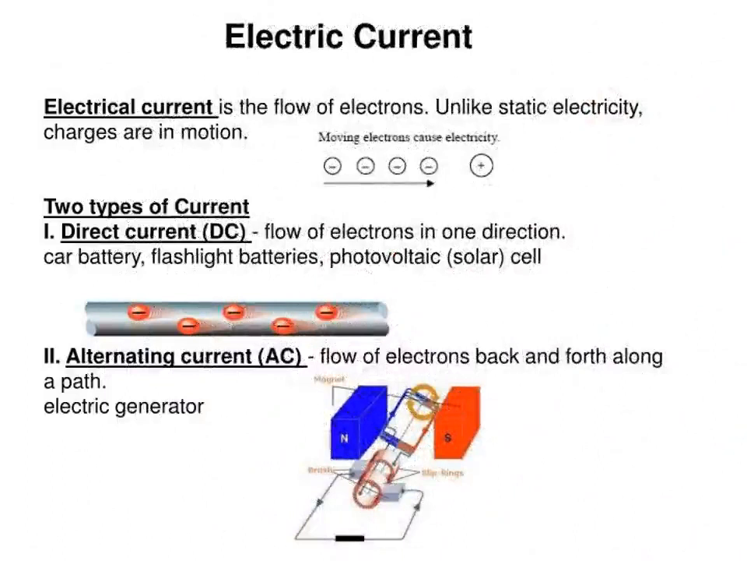Now, what is current electricity? It is the study of flow of electric charges. It owes its origin to Alessandro Volta, who invented the electric battery, which produced the first steady flow of electric current.